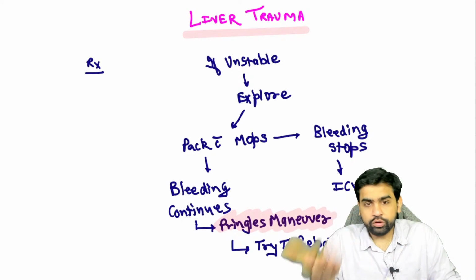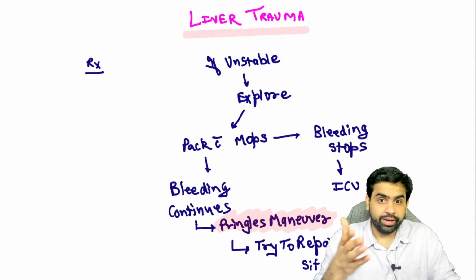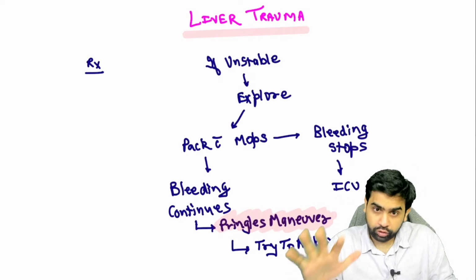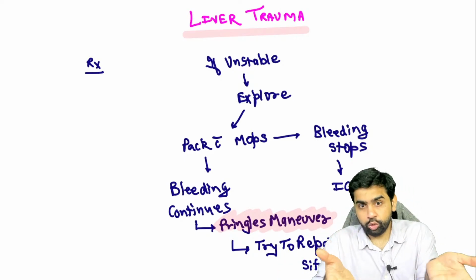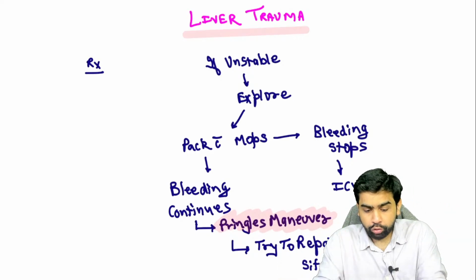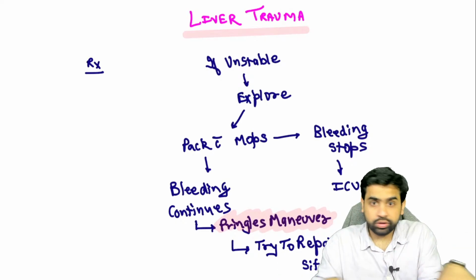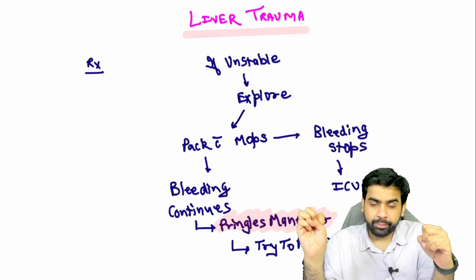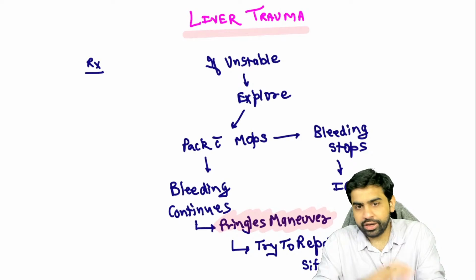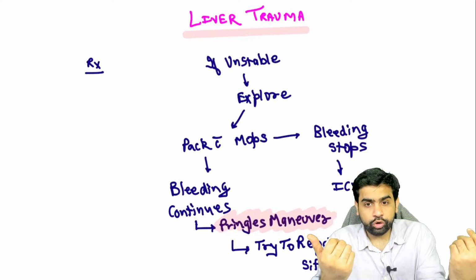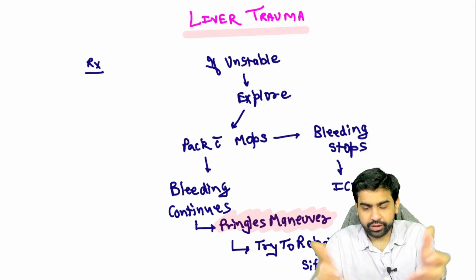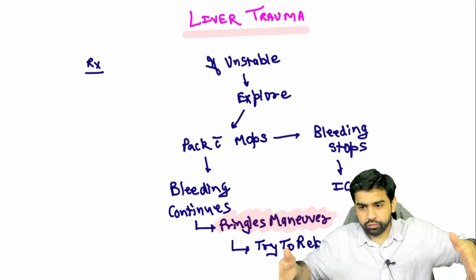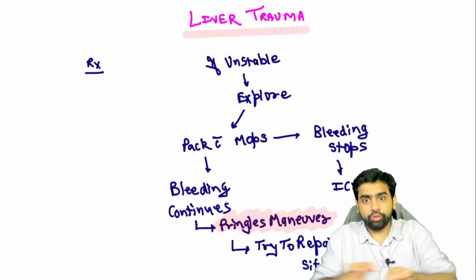Okay, so if at all the patient is hemodynamically unstable, let's assume that you become a surgeon for the next few minutes. You are the one who is operating. You have opened the abdomen, and now you have entered the abdomen. What you find is there's a lot of blood. You suck that blood out. Then you see that the bleeding is coming from the liver. What is the first thing you're going to do? You're going to push the liver parenchyma, whatever is there, you're going to push that.